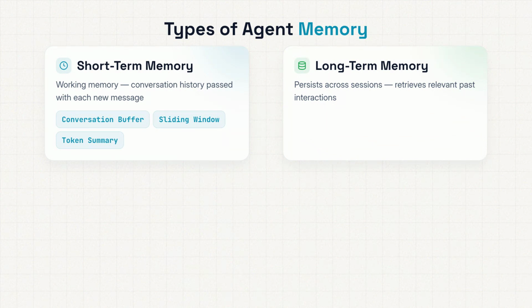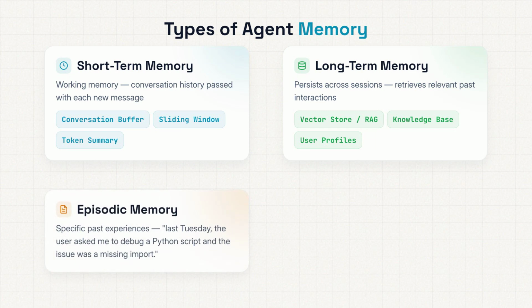Next, long-term memory. This is where things get powerful. Long-term memory persists across sessions. It might use a vector database to store and retrieve relevant past interactions. It could maintain a structured knowledge base of facts the agent has learned, or it could keep a user profile, your preferences, your name, your goals, so the agent remembers you.